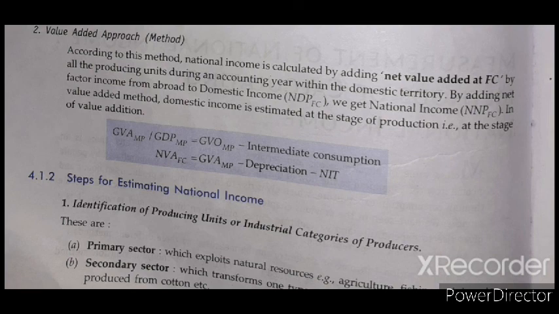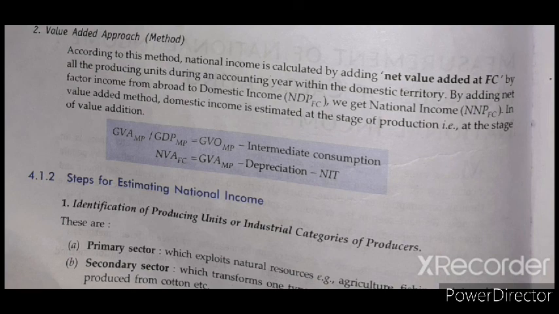In the value added method, domestic income is estimated at the stage of production, that is, at the stage of value addition. Domestic income, that means NDP at factor cost, is calculated at the stage of production. Whenever any good is produced, we have to calculate the value of the domestic income. So now we will calculate GVA MP, the gross value added at market price. It is also called GDP MP.